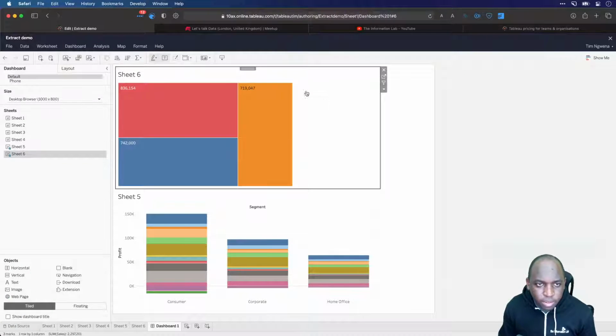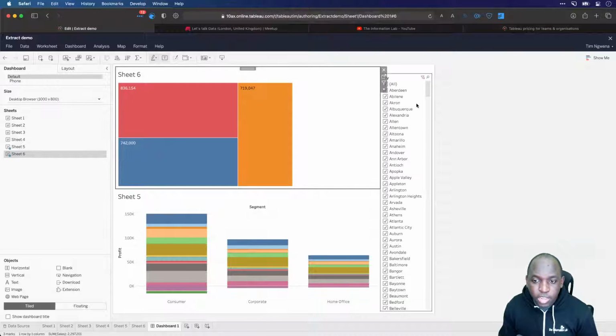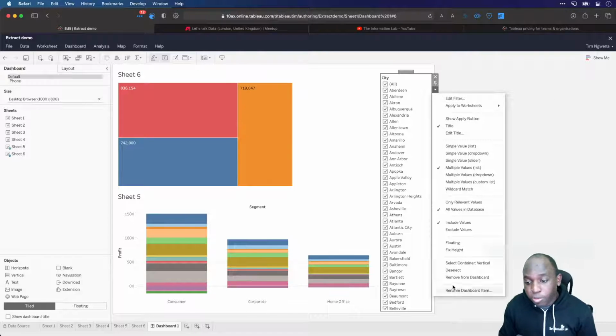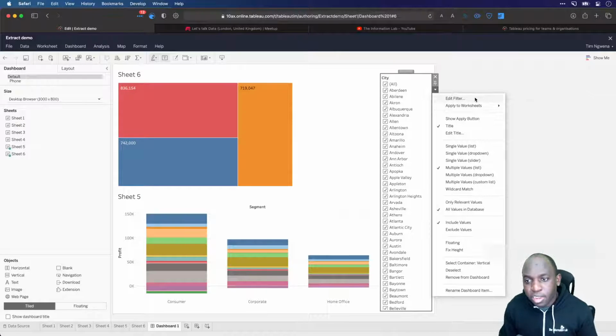So you'll see here that on this dashboard, if I go down to this drop-down list and go to list of filters, I can bring in the different filters. And if I bring in city, you'll see that I get the long list of items. Now, the thing they've added in 2020.4 is this full filters list. This wasn't actually available before. You had a limited set of capabilities. You could edit the filter.